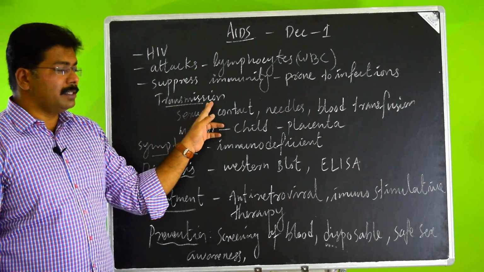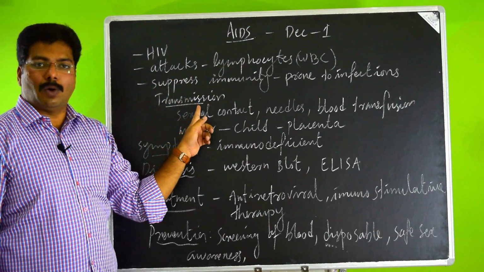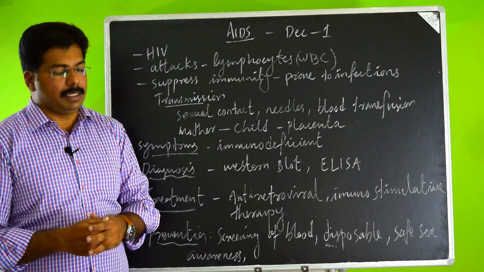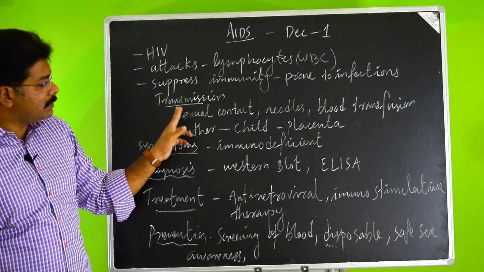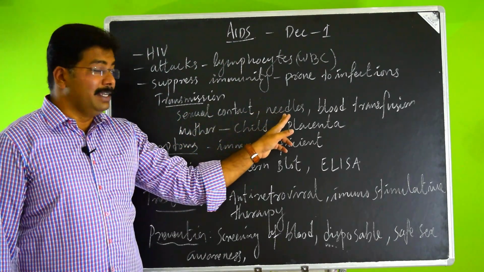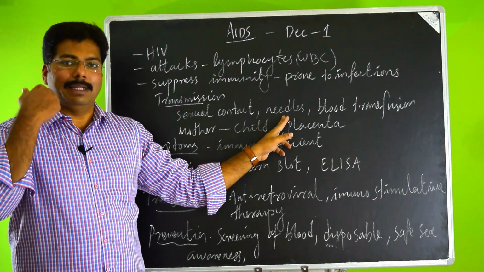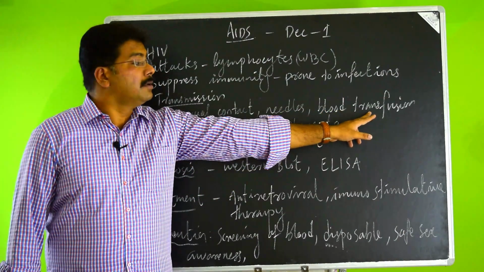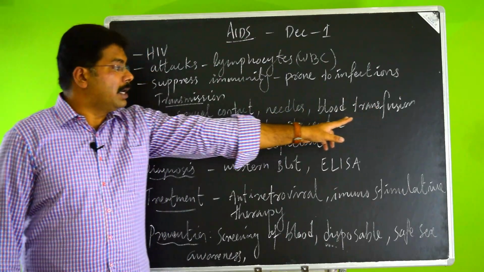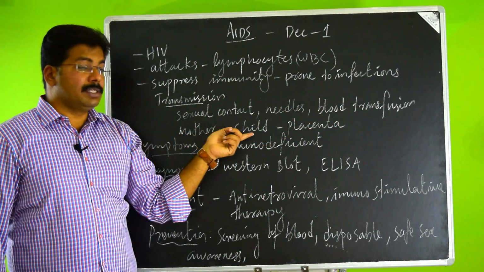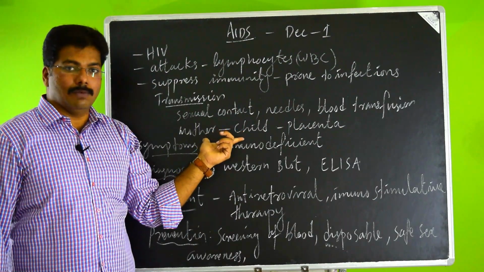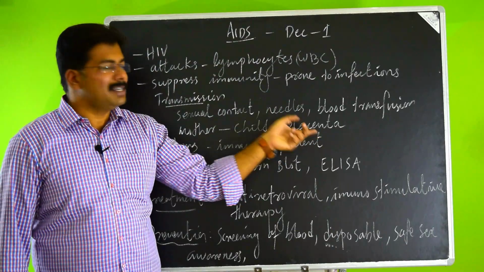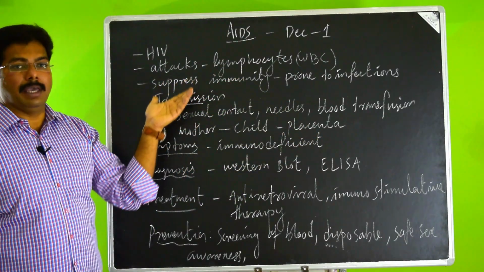And the transmission of the HIV virus will not happen just by physical contact. It will not be transferred that way. Instead, it will be transferred by sexual contact, by needles or shaving blades used by infected people, by blood transfusion from an infected person to a normal person, and from mother to child. When the child is inside the mother's womb, it can be transferred from the mother to the child through the placenta. These are the modes of transmission of AIDS.